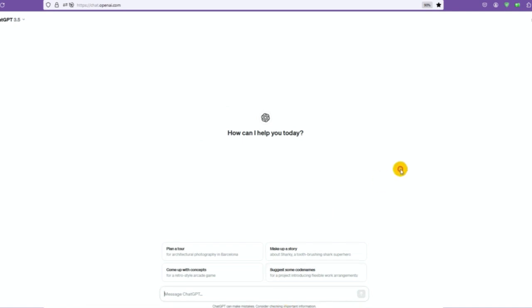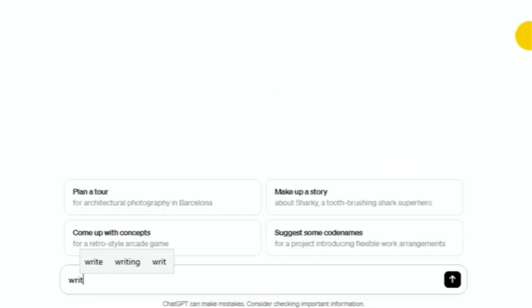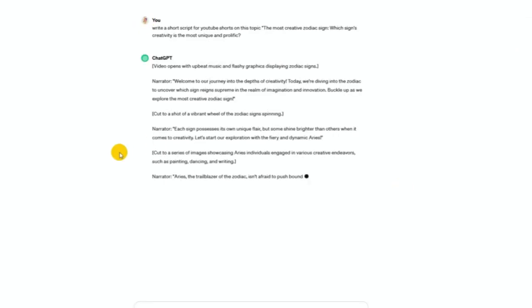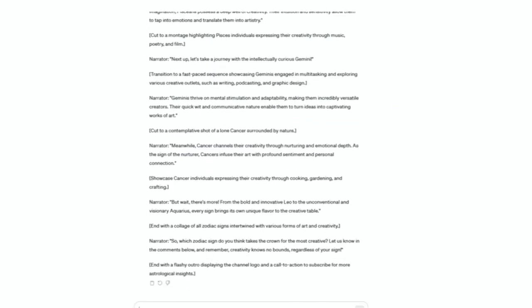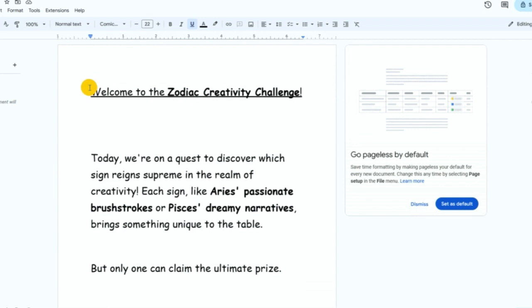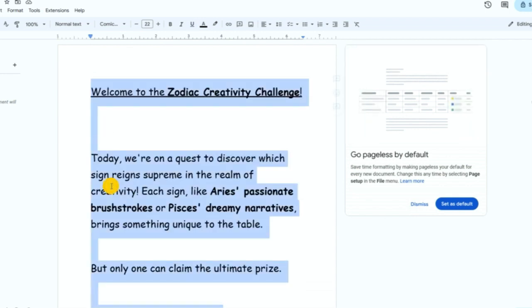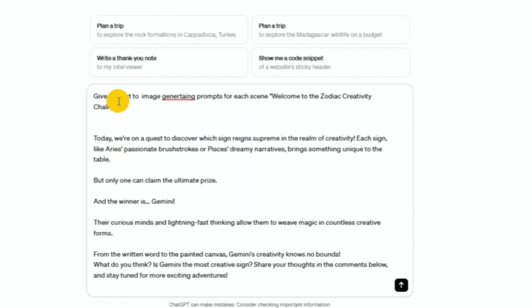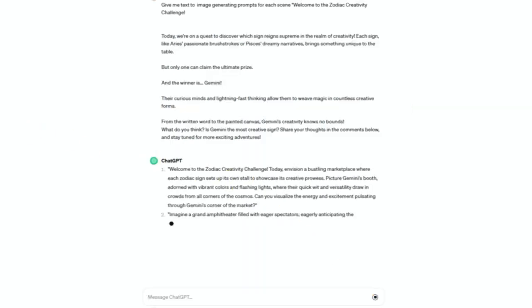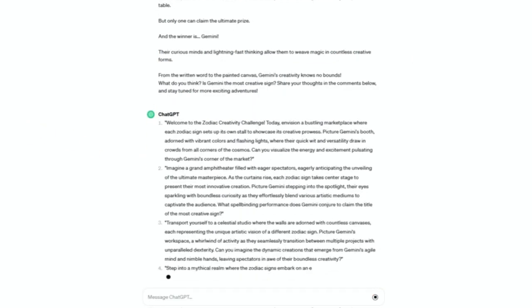So for the script, I'll just copy my first topic here and then go to GPT and give it this prompt. You can see it has given me a script, so I'll edit it a bit and you should too. So now that my script is edited, I'll copy it and then give GPT this prompt. Give me text to image generating prompts for each scene. So you can see it has given me prompts for each scene, so I can easily generate images from anywhere.